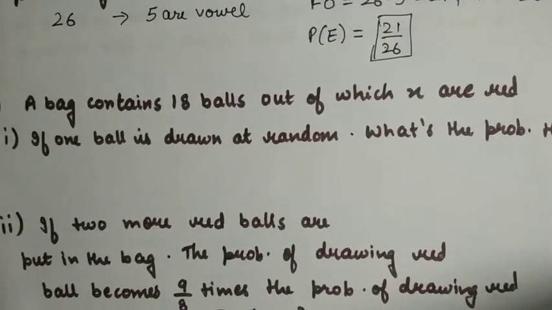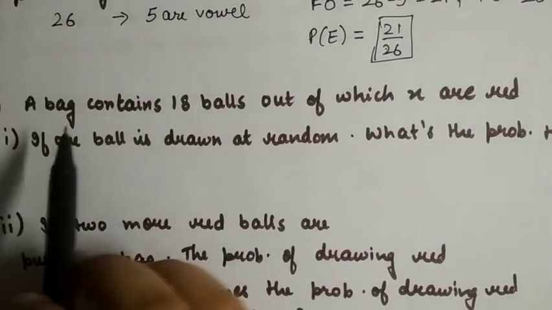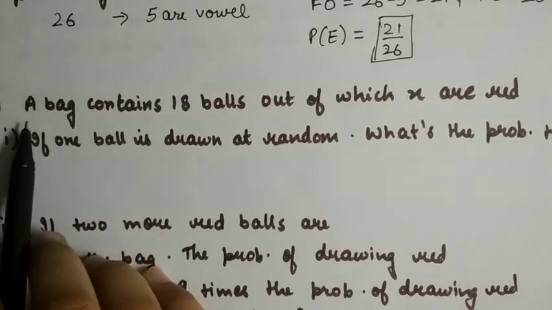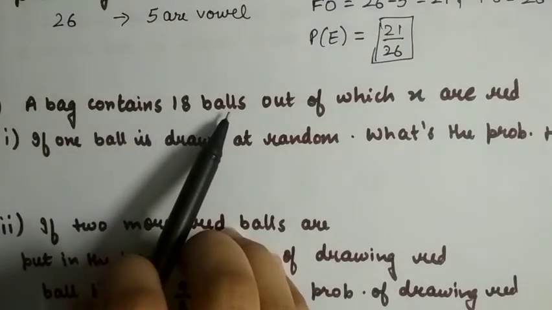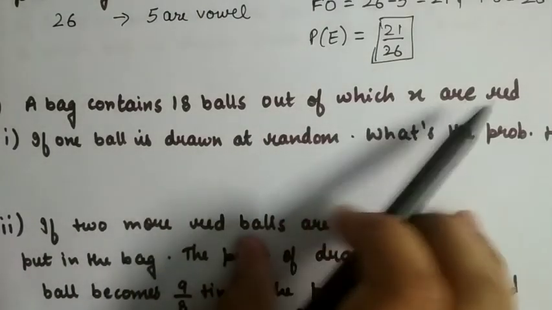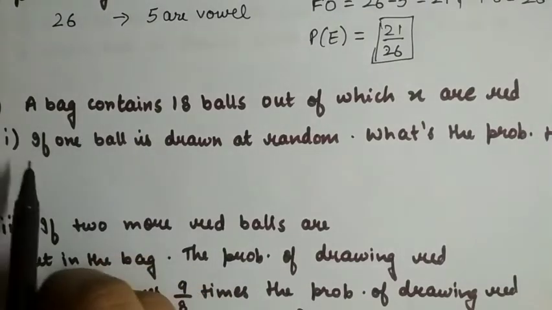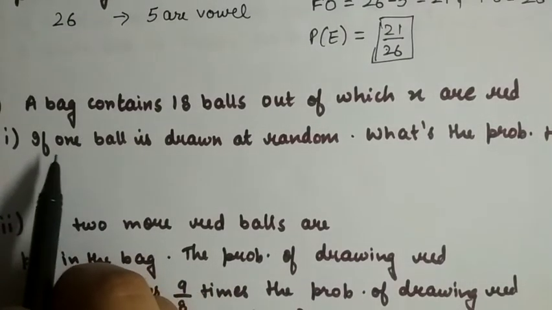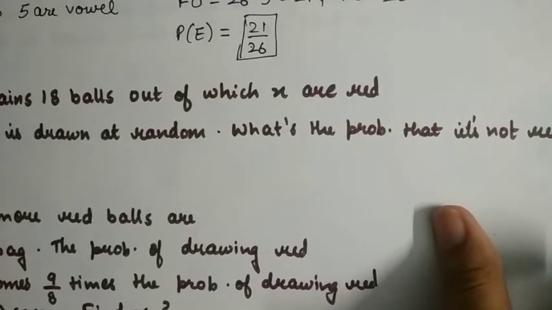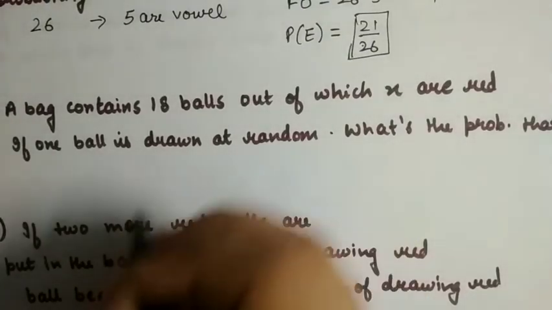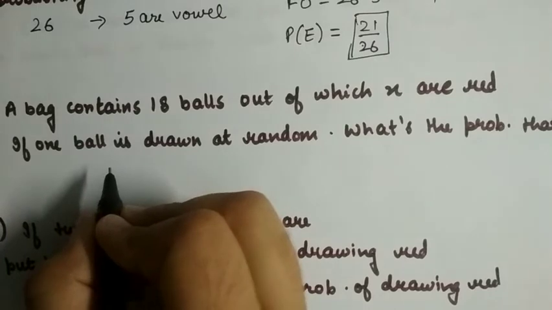Okay, now see the next question. It is important and it is of a different type. So what is this? It says that a bag contains 18 balls, out of which X are red in color. Now in the first part they are asking that if one ball is drawn at random, what is the probability that it is not red? Okay, so first of all we will find out how many balls are there which are not red in color.